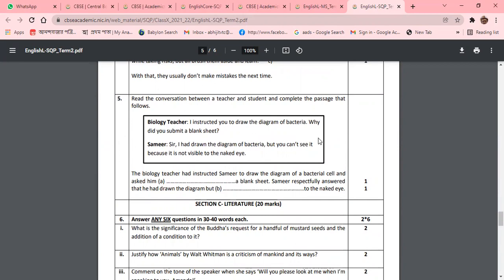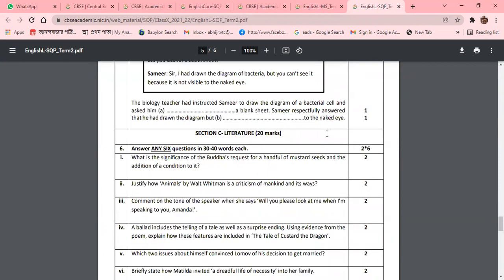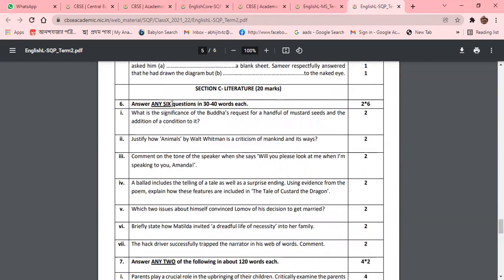Now we are coming to section C. Very important section C, and 20 marks will be there. 6 questions have been given, and all the questions will need 30 to 40 words. You need to answer within 30 to 40 words. And keep in mind, every question will carry 2 marks each.